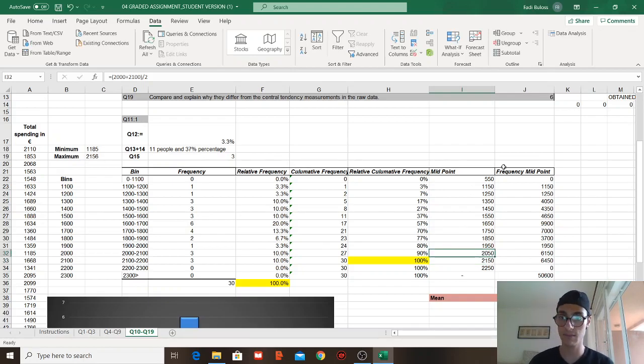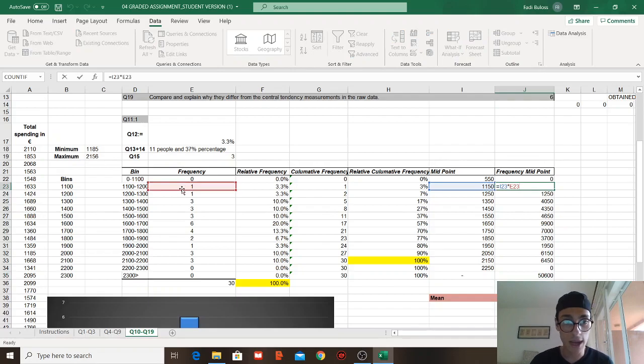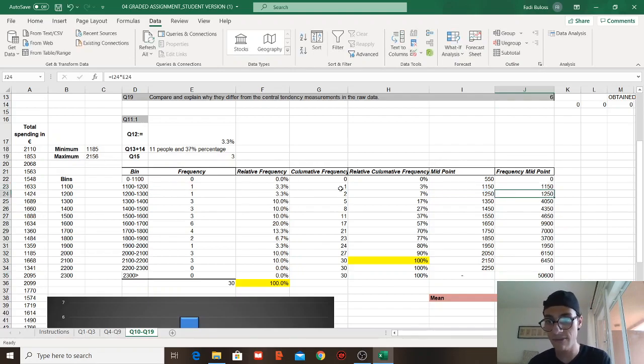After calculating the midpoints, we need to find something called frequency midpoint. Now, because we found the middle part, so let's imagine there is a thin line between each of those, and this thin line is visualized as those amounts, and this is how we kind of find the middle range. We need to find the frequency of those midpoints, simply taking the midpoint, multiplied by the frequency that we have.